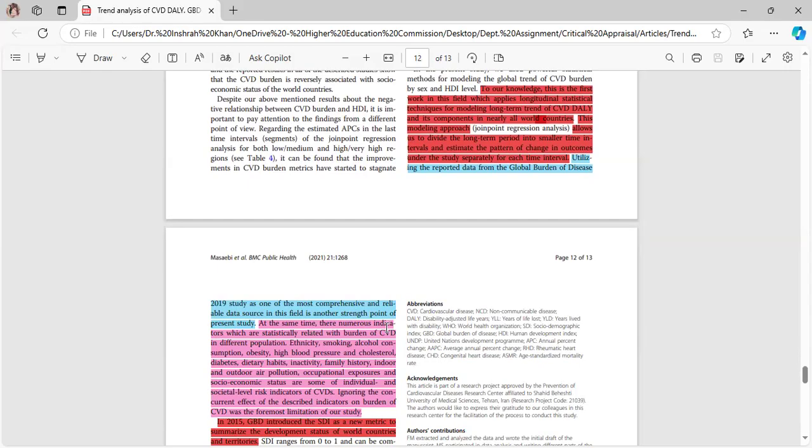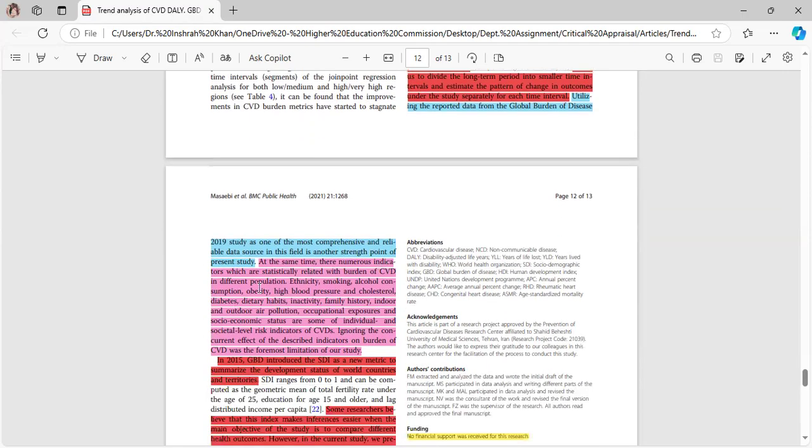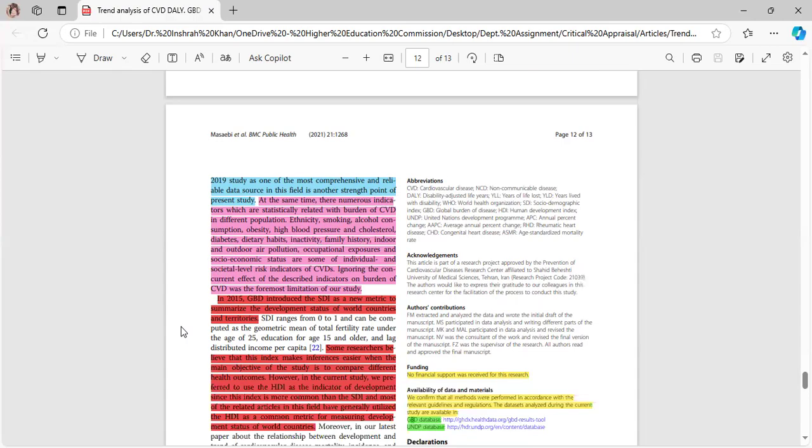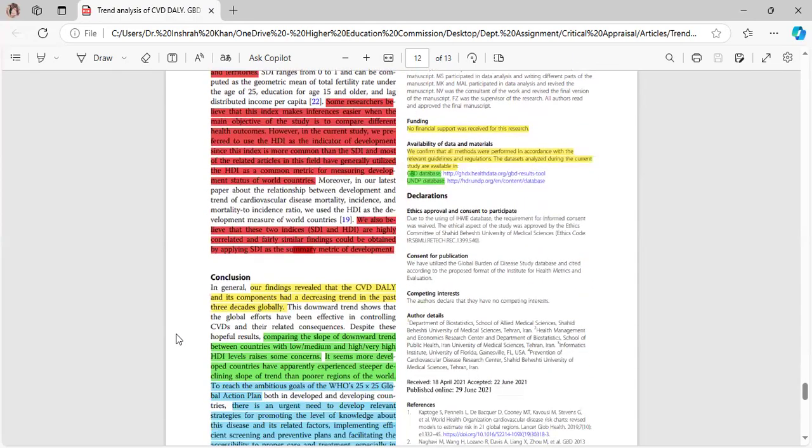At the same time, there are numerous indicators which are statistically related with the burden of CVD in different populations: ethnicity, smoking, alcohol consumption, obesity, high blood pressure and cholesterol, diabetes, dietary habits, inactivity, family history, indoor-outdoor air pollution, occupational exposure, and socioeconomic status are some of the individual and societal level risk indicators of CVD. Ignoring the concurrent effect of the described indicators on burden of CVD was the foremost limitation of our study.